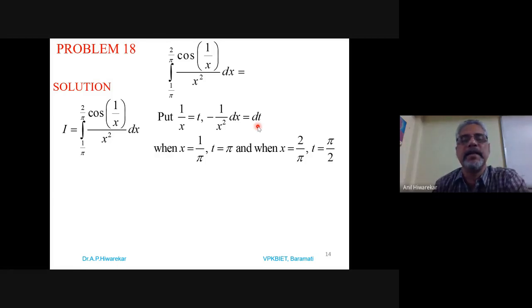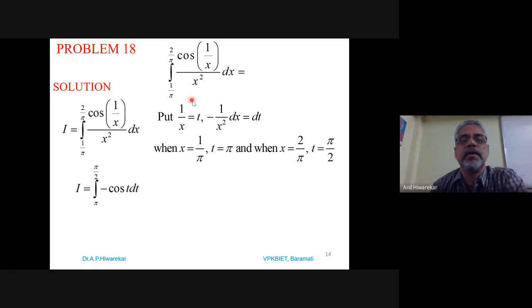Then accordingly, what are the limits? The lower limit for x is 1 by pi. So when x is 1 by pi, t is pi. What is the upper limit for x? 2 by pi. Meaning when x is 2 by pi, t will be just the reciprocal of that, that is pi by 2. So this integral becomes I is equal to lower limit pi, upper limit pi by 2. So it is pi to pi by 2.